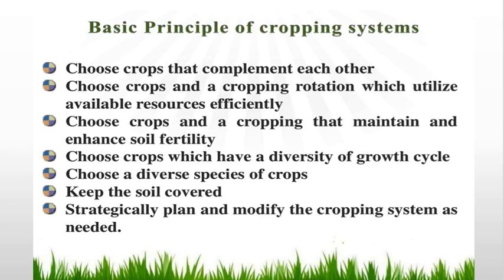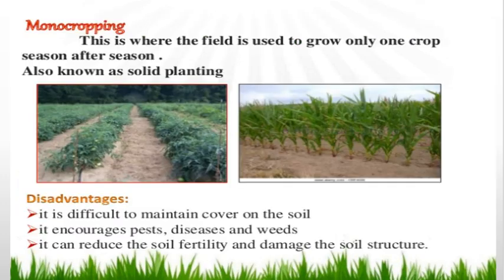Basic principles of cropping systems: choose the crops that complement each other, choose the crops and cropping rotation which utilize the available resources efficiently, choose the crops and cropping that maintain and enhance the soil fertility, choose the crops which have the diversity of growth cycle, choose the diverse species of crop, keep the soil covered, and strategically plan and modify the cropping system as needed.